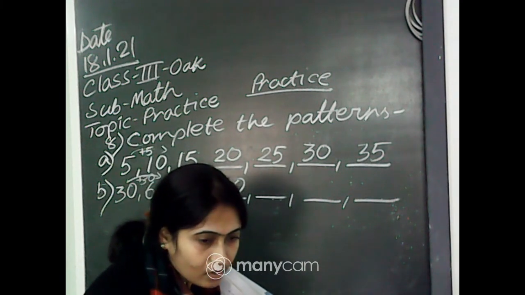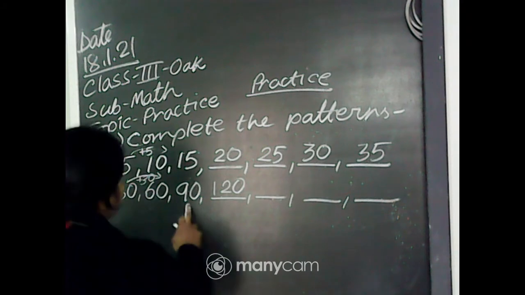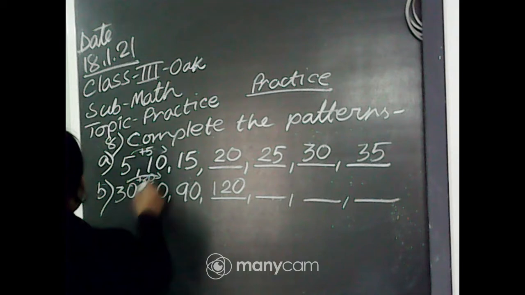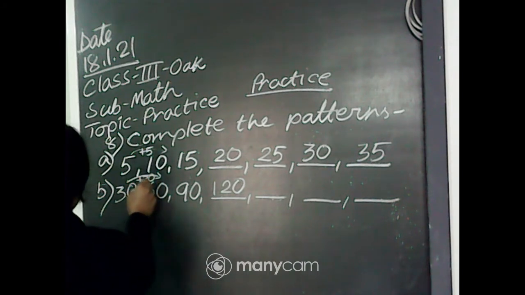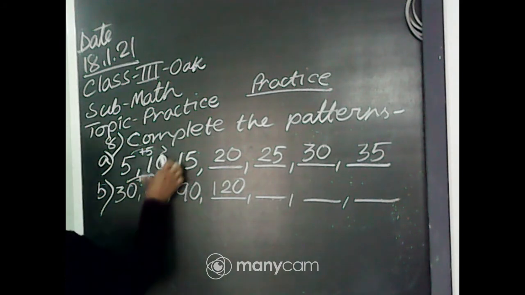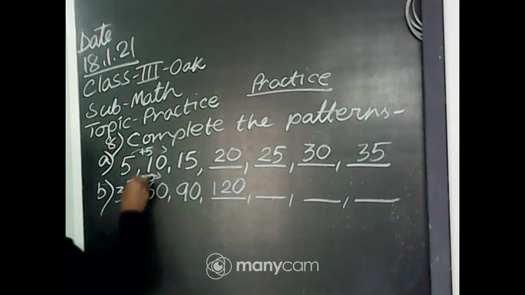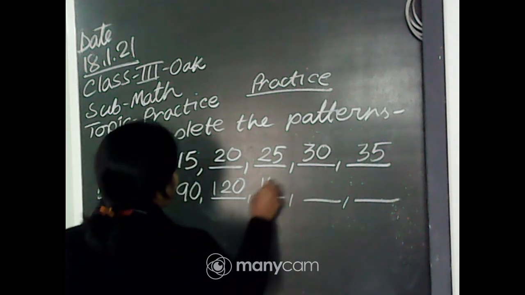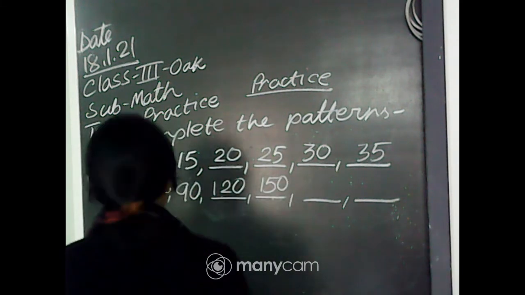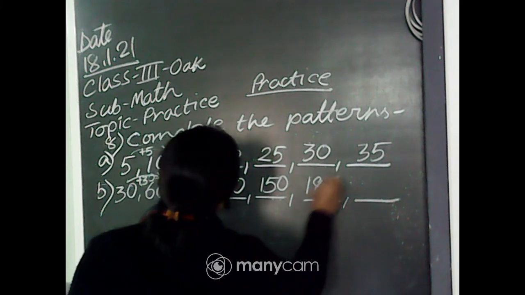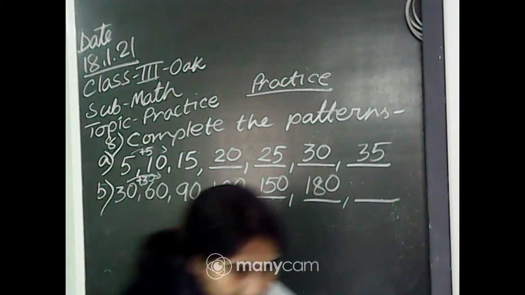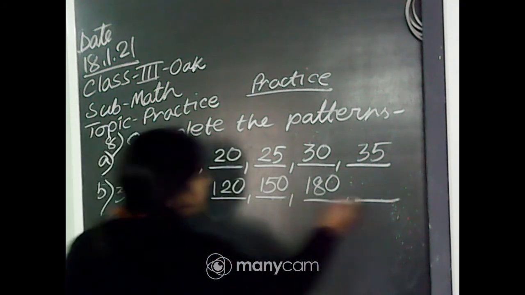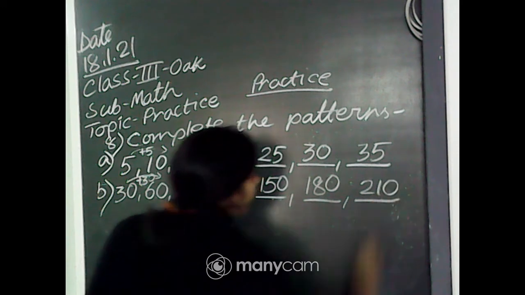Anushka, your answer is wrong, beta. If you add 90 plus 20, then 110. Here you have to add 30, not 20. So you have to add 30. 120 plus 30, 150. 150 plus 30, 180. 180 plus 30, 210.